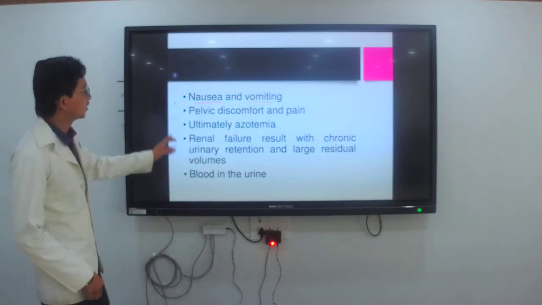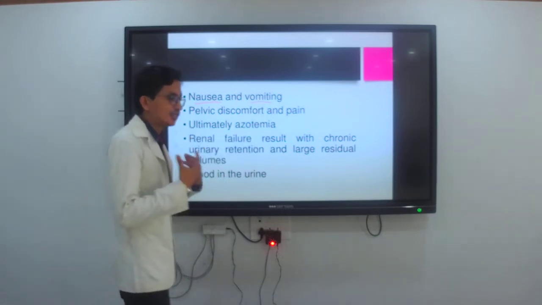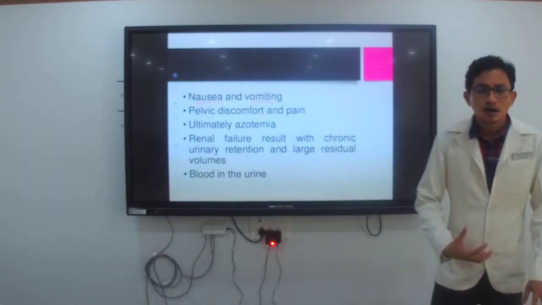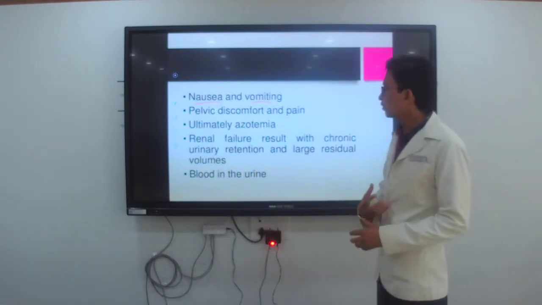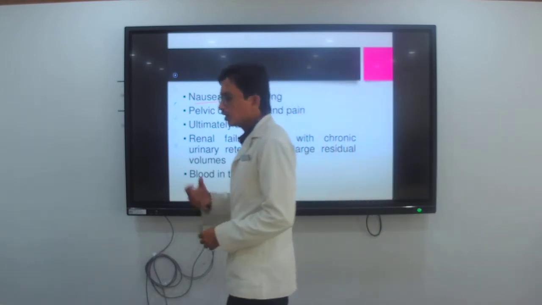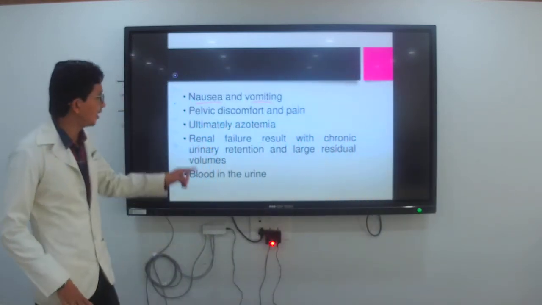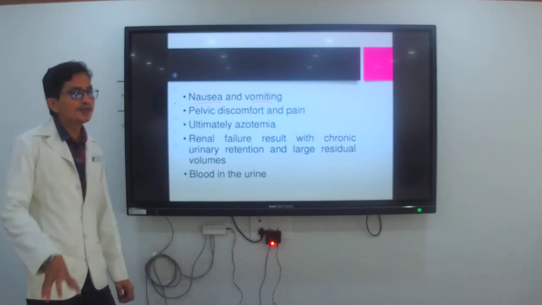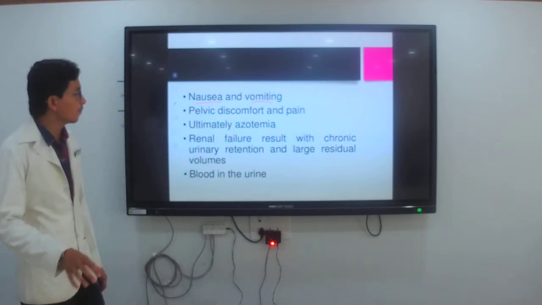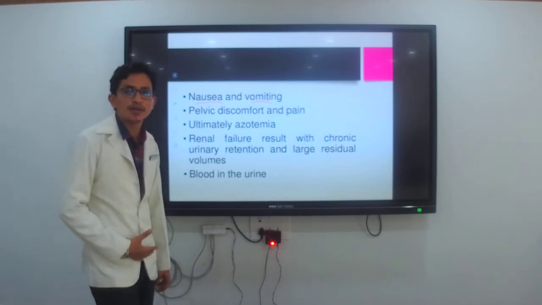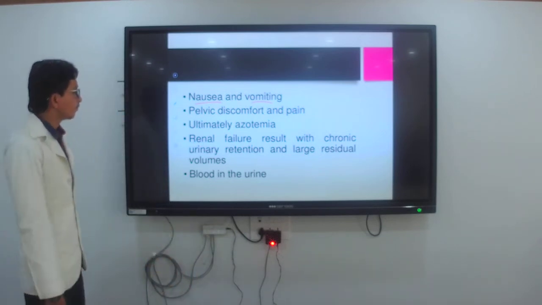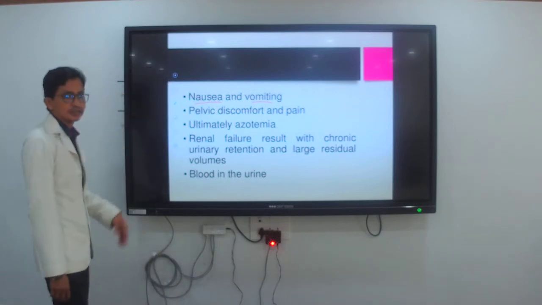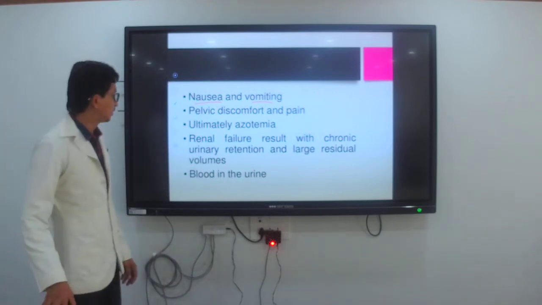Then pelvic discomfort and pain. Why pelvic discomfort and pain? Because it is present in the bladder, pain is present, because the urine does not pass properly. Because of that, pelvic discomfort is present, and because of the pelvic discomfort, there is pain in the abdomen. Then ultimately azotemia will be present in the clinical features.